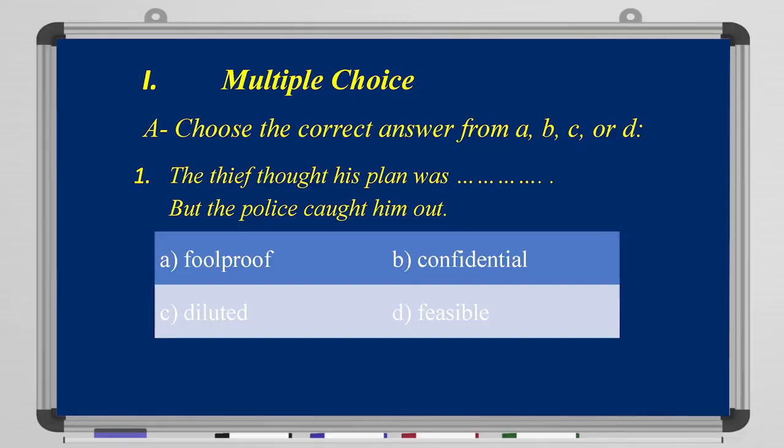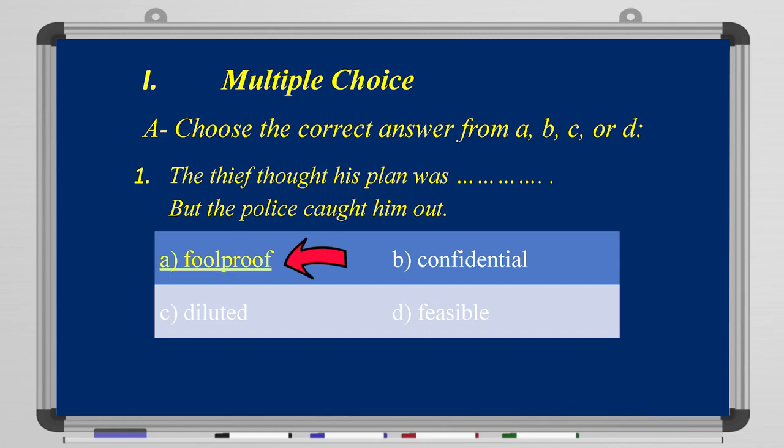So, let's take a look at the multiple choice questions. Choose the correct answer from A, B, C, or D. Number 1, the thief thought his plan was blank, but the police caught him out. So he thought that his plan was amazing, that it can't go wrong in any way. So his plan was foolproof.